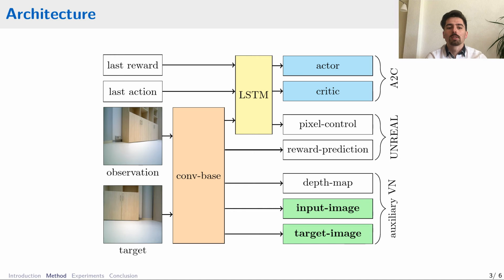The narrow part of the network is, however, shared also with the actor and the critic. The idea is that the output of convolutional base would represent the input and target images, and this would help with training, since reinforcement learning is quite noisy and it is difficult to learn useful features only from the reward signal.